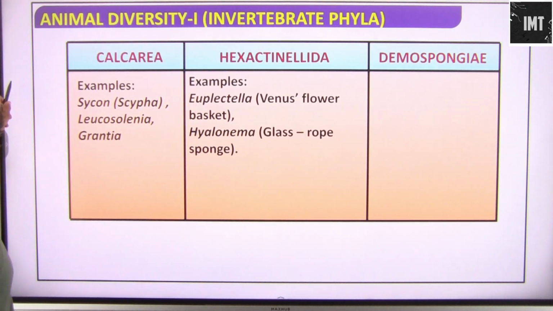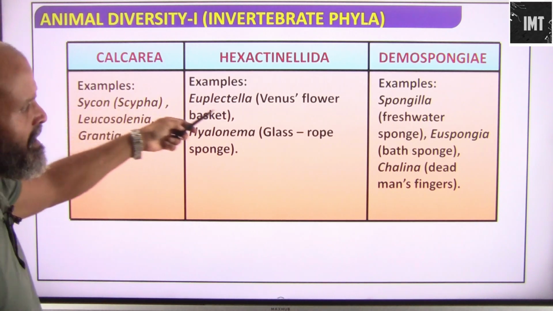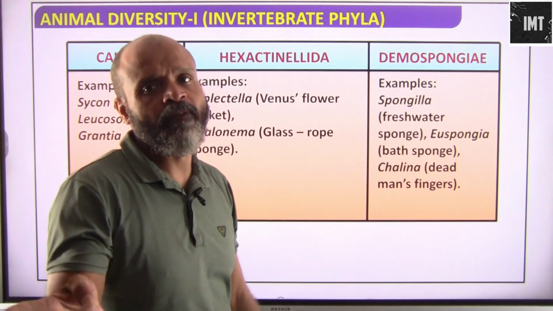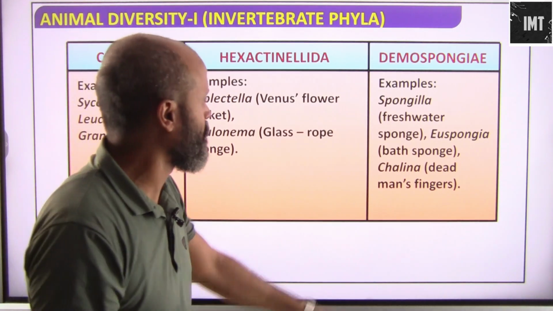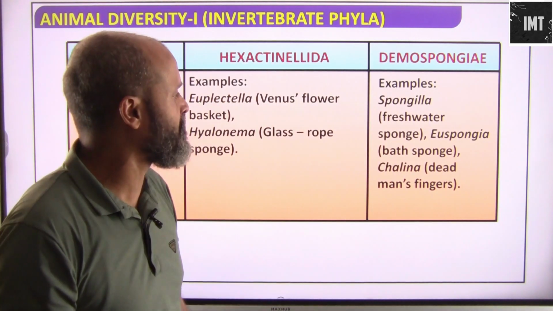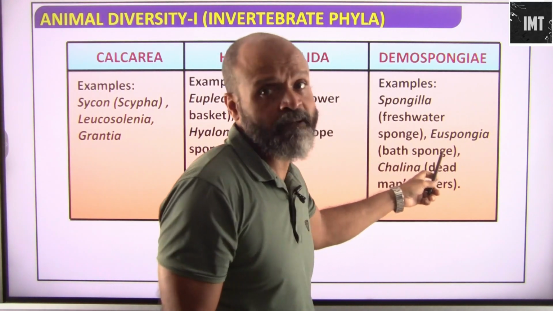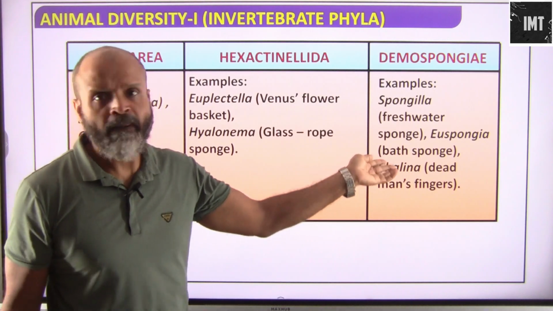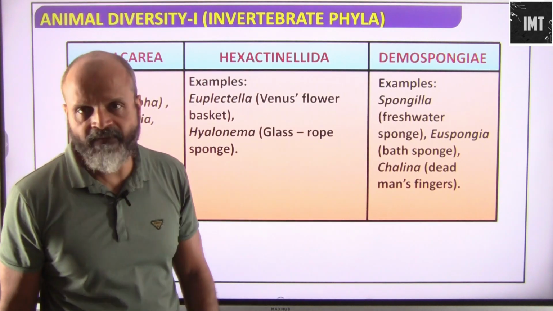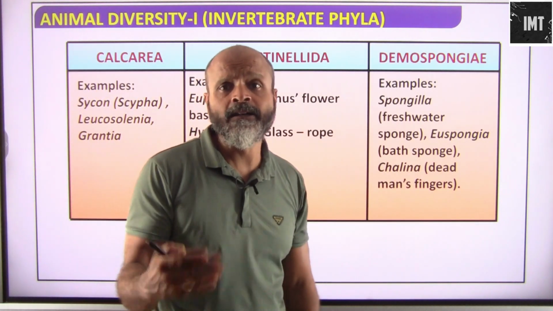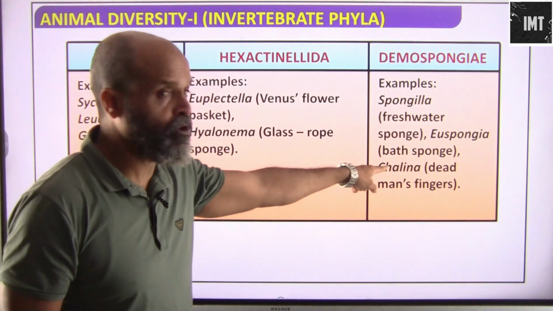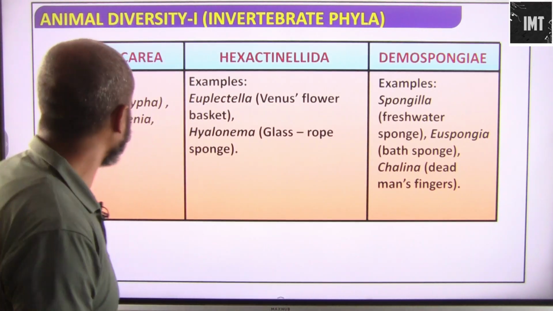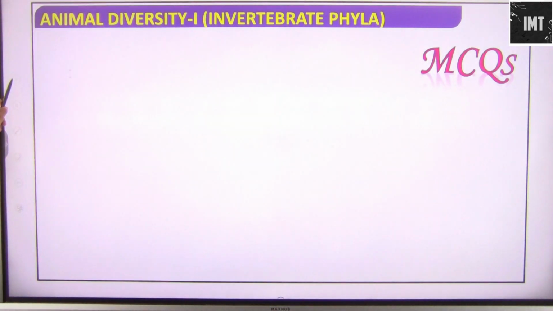Okay, and here we have Demospongia. Examples: Spongilla, which are freshwater sponges. As we saw, Demosponges can either be found in fresh water or in marine water as well. So Spongilla is basically a freshwater sponge. Euspongia, that is basically the bath sponge. This was extensively used in older times for bathing. Nowadays synthetic sponges have been developed, but earlier they used bath sponges which are actually live animals. Chalina, that is dead man's fingers. These are also known as dead man's fingers.